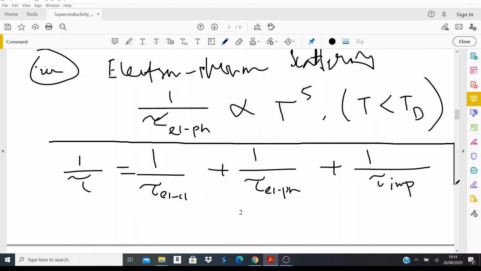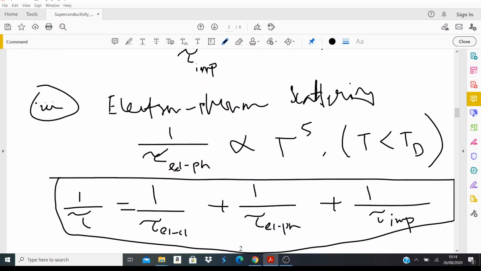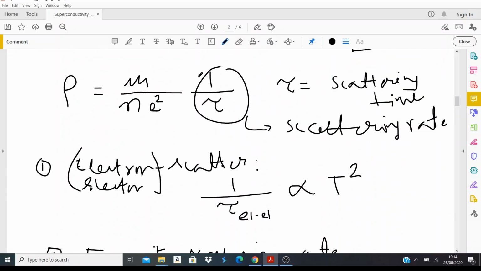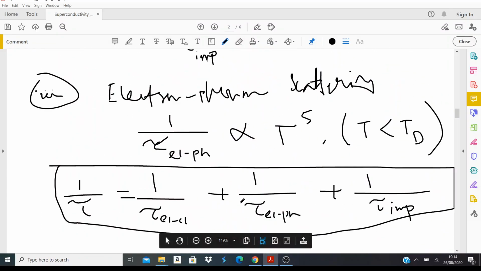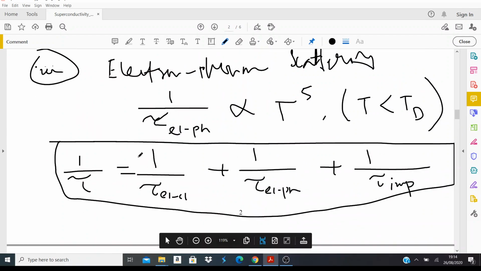So that's our assumption of the simple model. And in this equation you can replace 1 by tau with different terms, right? And you can see this one goes as T square, this one goes as T to the power 5, this one is independent of temperature.